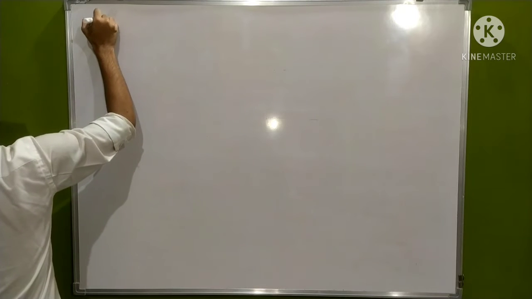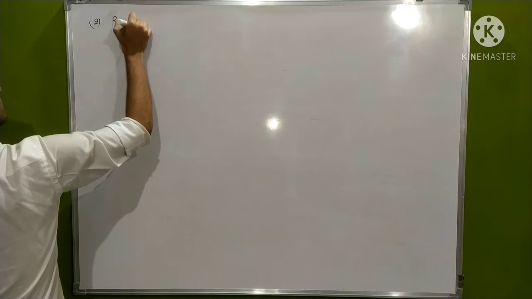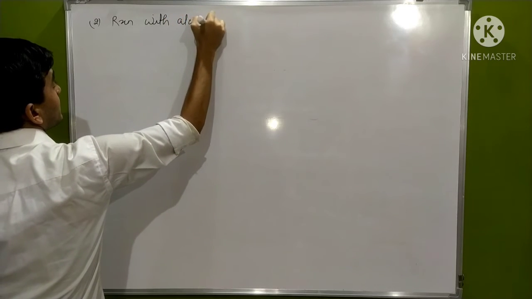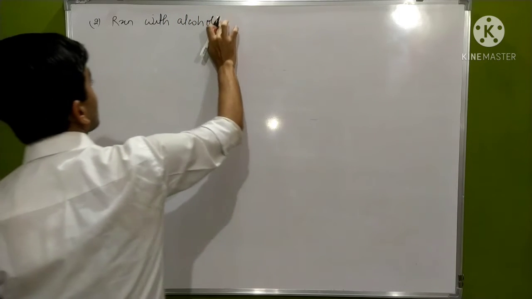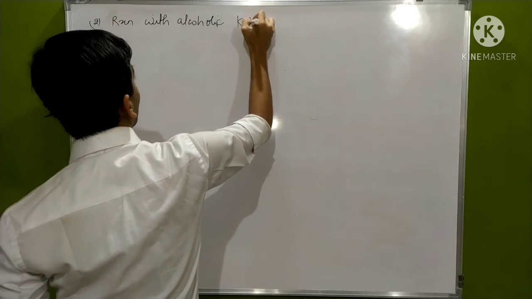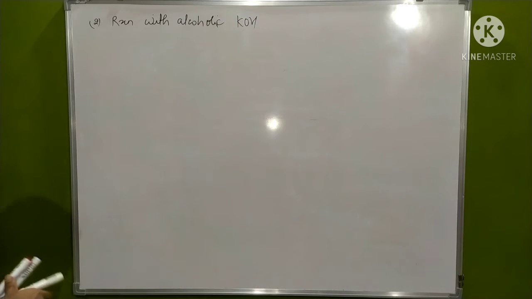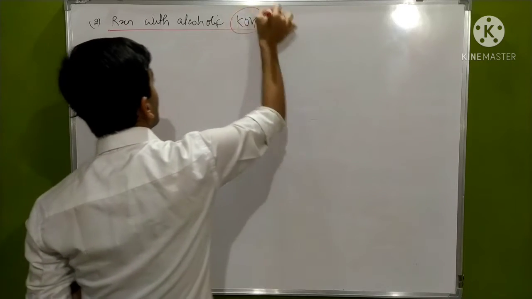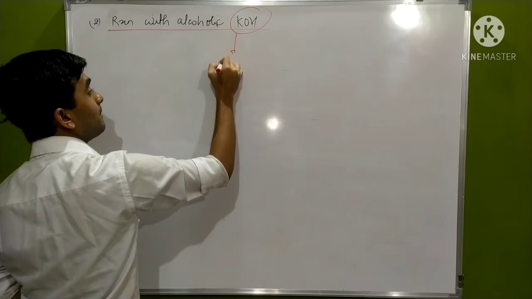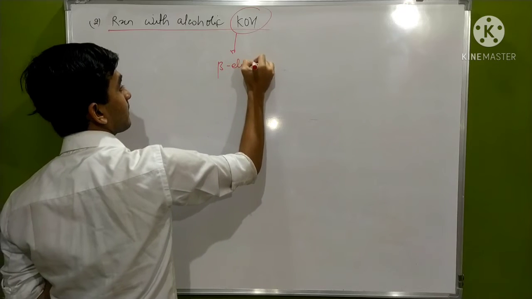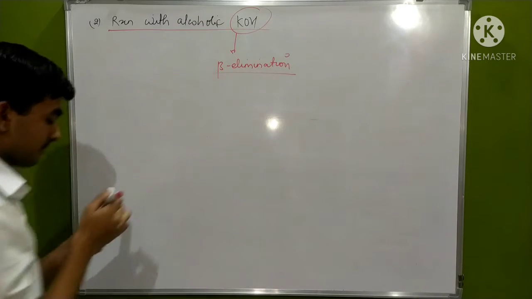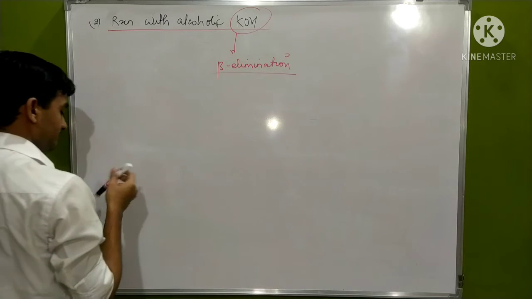Now the second type of reaction is reaction with alcoholic KOH. The previous reaction was with aqueous KOH. Now we are taking alcoholic KOH. I am telling you first that alcoholic KOH gives the reaction type that is beta elimination reaction.